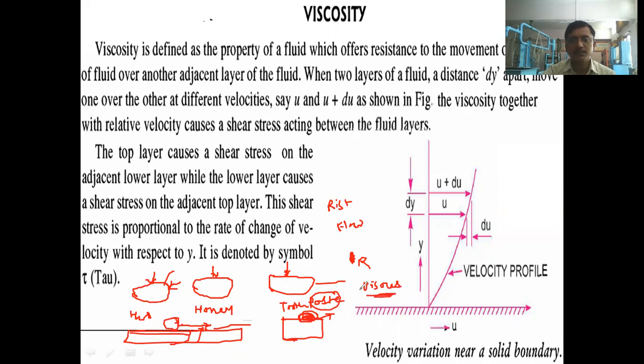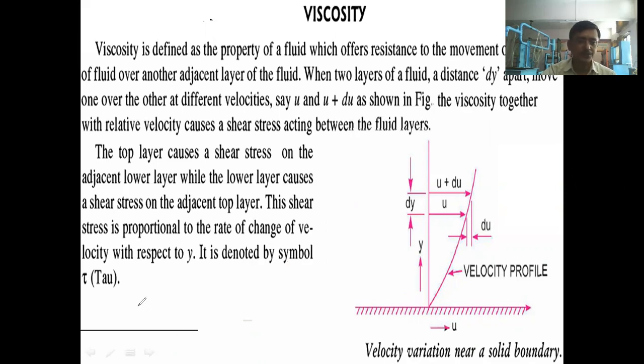We can say this paste is more viscous as compared to honey, because honey flows more easily as compared to the paste. Somewhat it will flow, but honey is more viscous, having more viscosity as compared to water, because when we put water on the surface, it will flow easily as compared to honey. So this is the general explanation for viscosity.